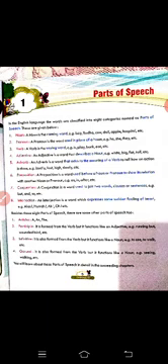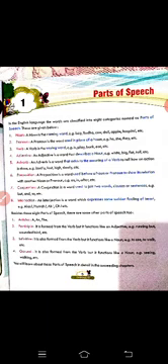For example, but, and, so, etc. Last one is interjection, dear students. An interjection is a word which expresses some sudden feeling of the heart. For example, alas, hurrah, ah, oh, etc.